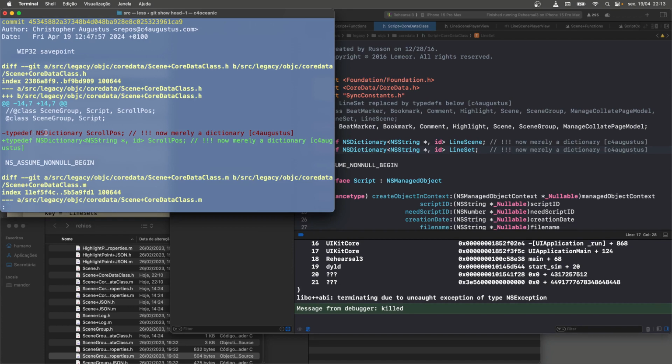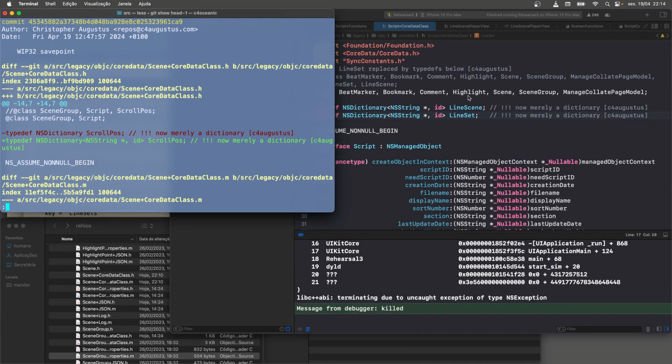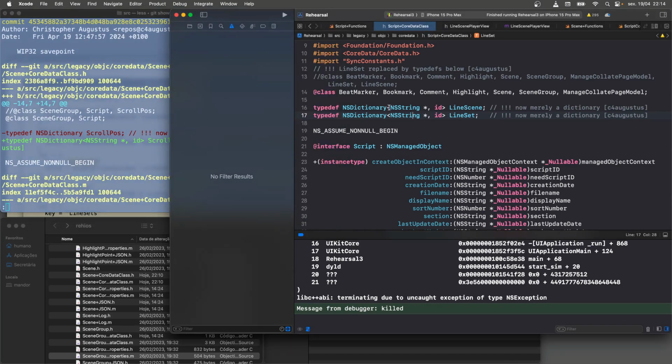Originally, scroll pause, we were having type problems where it couldn't just take a generic, a non-generic, well, yeah, generic, in this case, dictionary without specifying its actual key value types, which is what you've got here, string and ID. And going to the default dictionary was causing a problem. So I added these generic type specifiers, and this made it compatible with that. But for some reason, using line scene here under Swift,